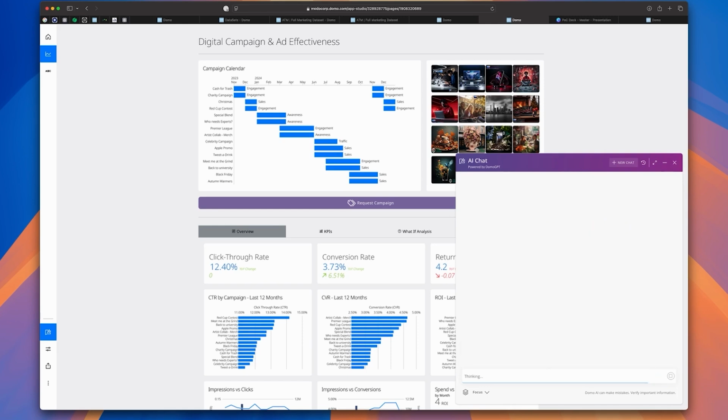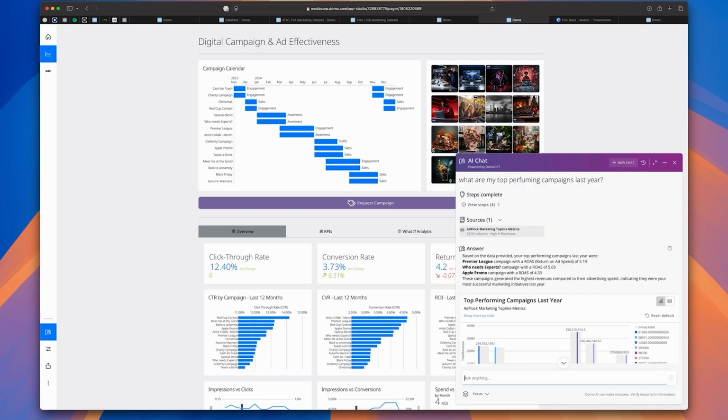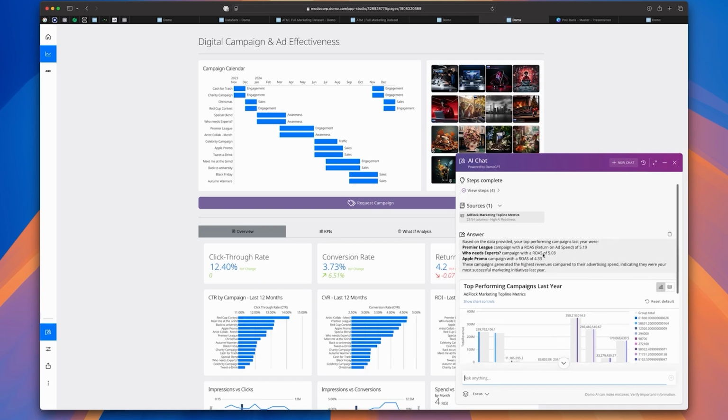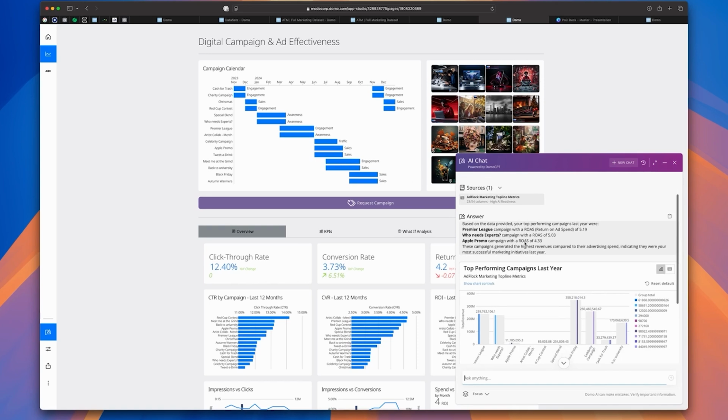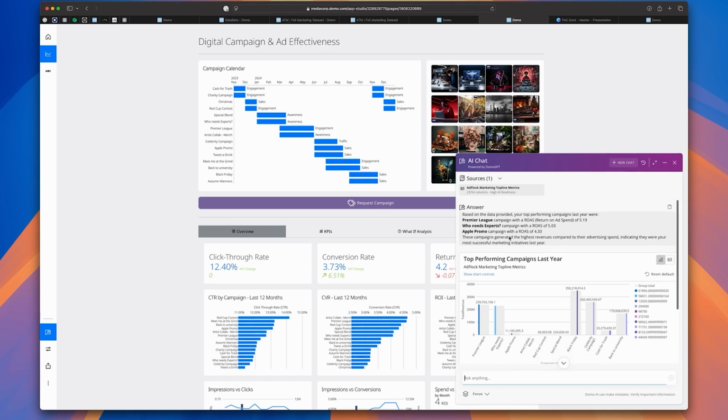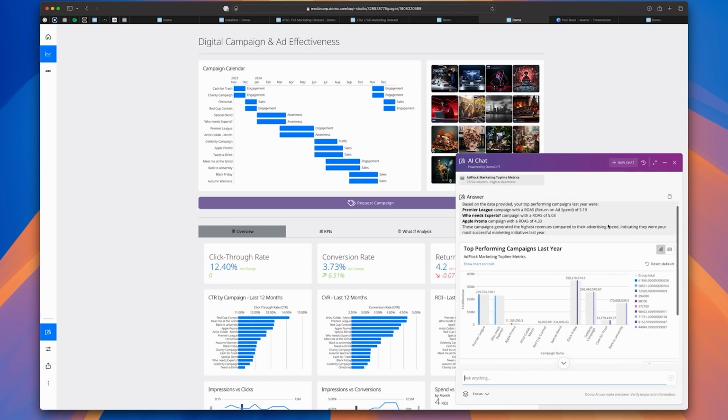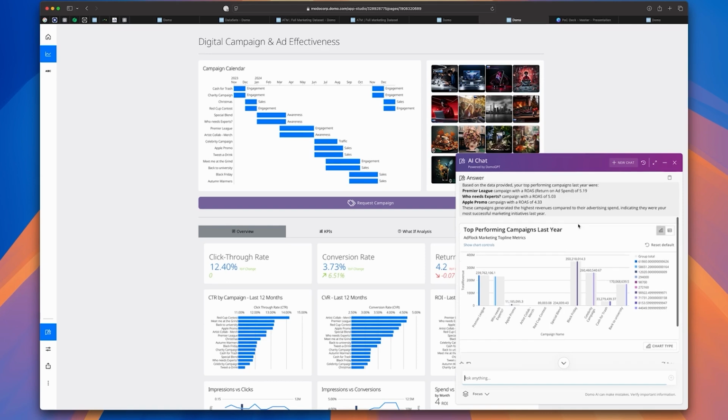As a quick example, I will ask our AI chat what my top performing campaigns were last year. Even with a typo in the question, it should be able to figure out what I'm requesting. And of course, this can be configured to leverage Snowflake's Cortex AI to handle the text to SQL operation that happens in the background. You'll see pretty quickly there that it's generated a textual summary to highlight the 3 campaigns that performed best last year based on ROAS.